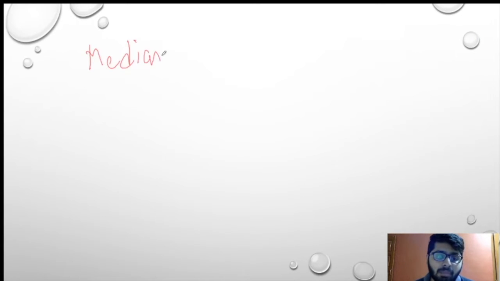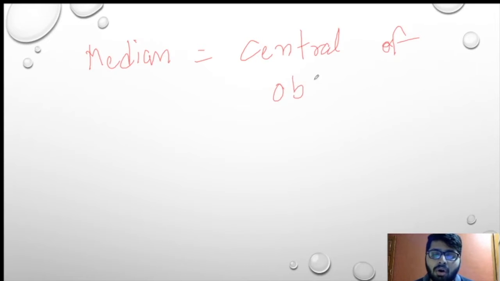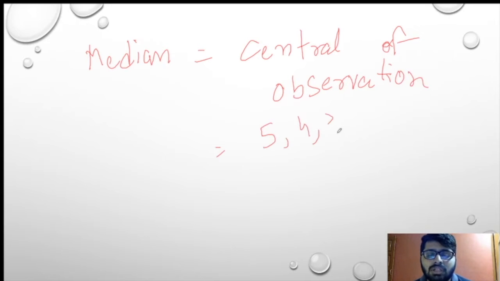That was median. Median is nothing but the central value of observations. Now what is the central value of observations? The numbers are given as 5, 4, 3, 2, 1. So we'll take the same observations. Over here we will arrange them into ascending order or descending order. Right now it is in descending order, so we can get it perfectly.